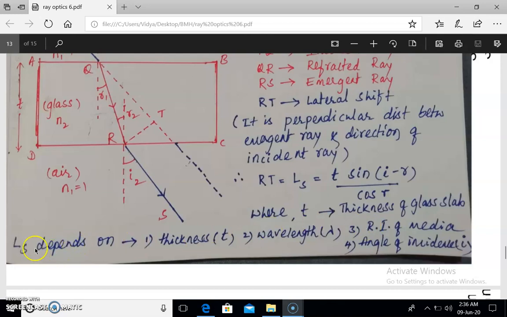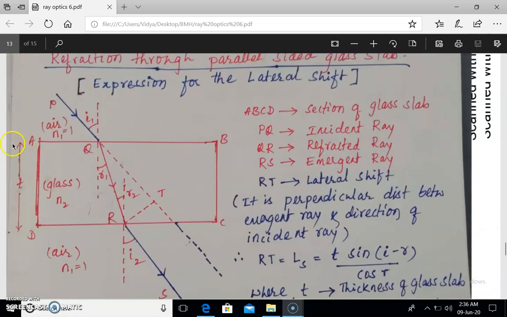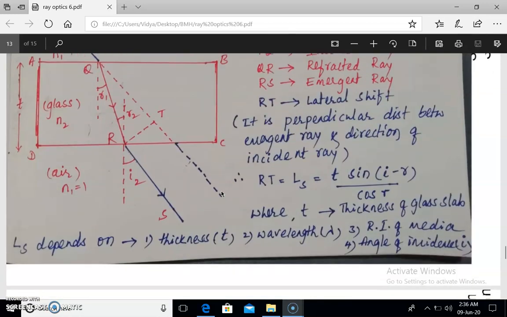Let me repeat once again. Lateral shift LS depends on the thickness of the glass slab T, wavelength of light lambda, refractive indices of media, and angle of incidence I. If light is made to be incident along AB, then after refraction at Q and R, light emerges parallel to AB. The maximum possible lateral shift is equal to the thickness of the glass slab.